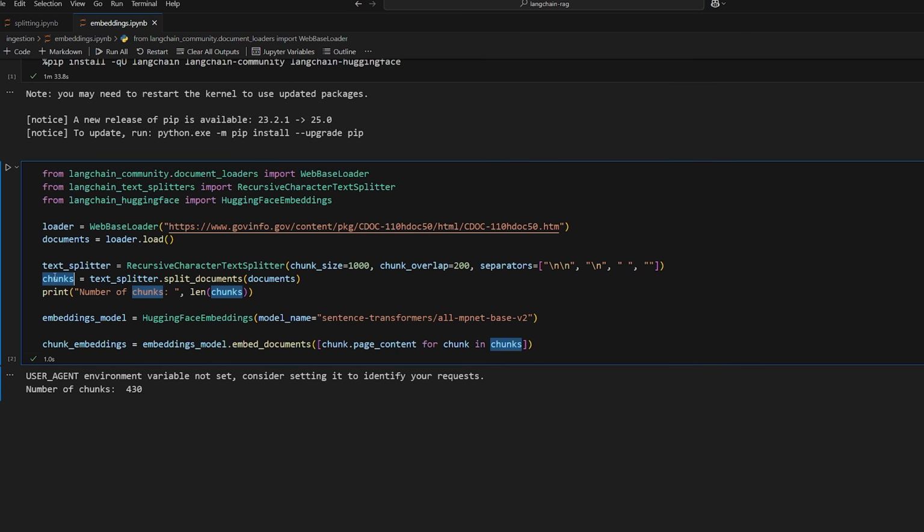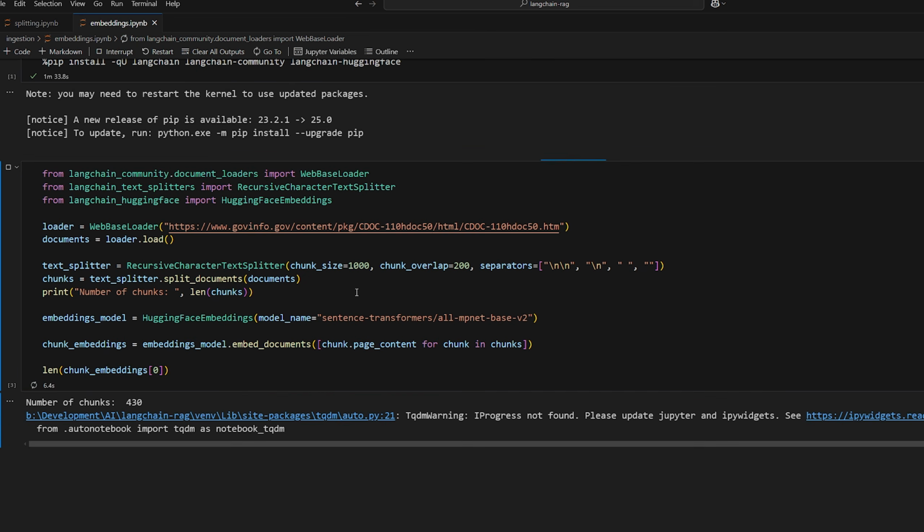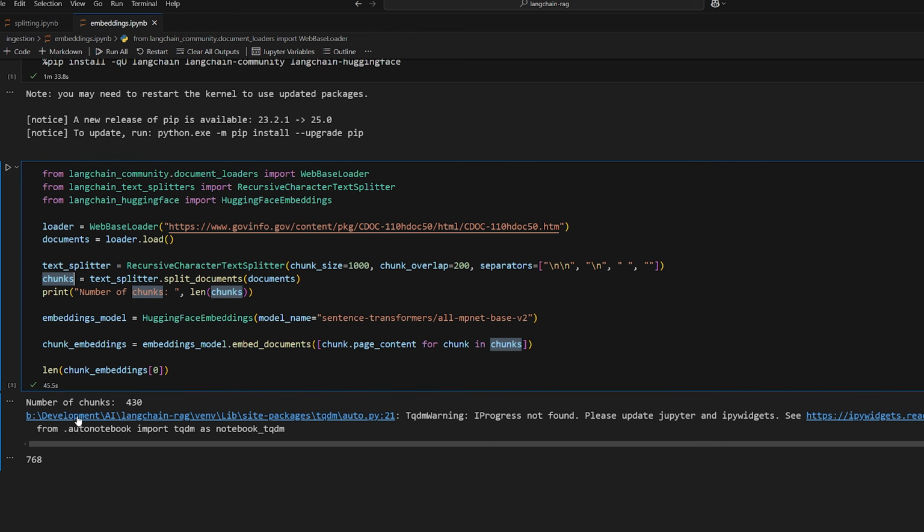If we have 430 chunks, it should give us 430 embeddings, but they all should have the same length, right? The same number of dimensions. So we'll go ahead and print out the length of the first embedding to see how many dimensions there are, okay? Sometimes it could take a while, just because, one, you have a lot of chunks, but also, two, you could have an embedding model that takes a lot more resources. There we go, finally finished after 45 seconds. That makes sense. It was a lot of chunks. And we got a dimension size of 768.